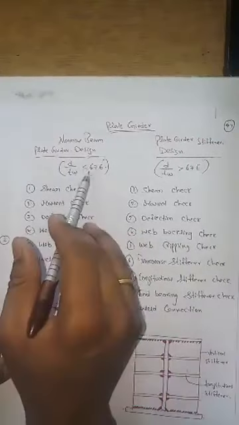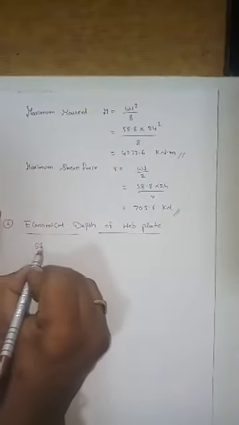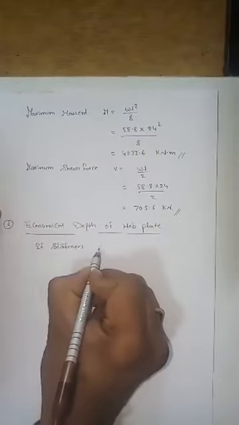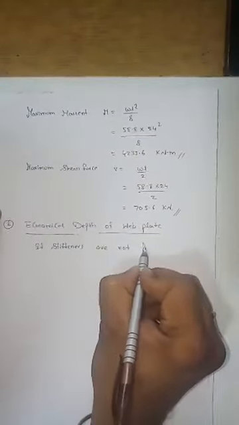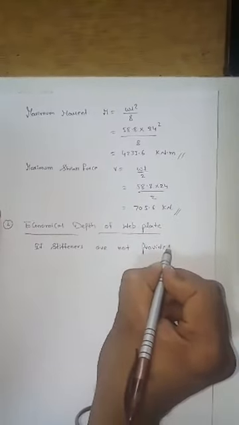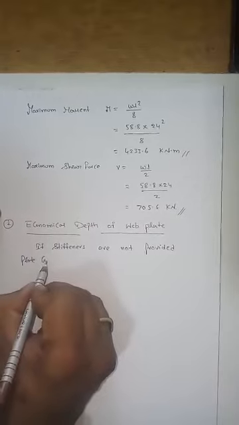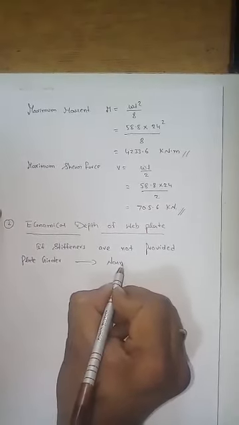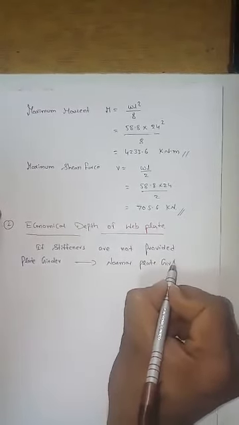Isn't it? Okay, by considering this condition, let me write here, if stiffness are not provided, the plate girder is a normal plate girder without any stiffness.